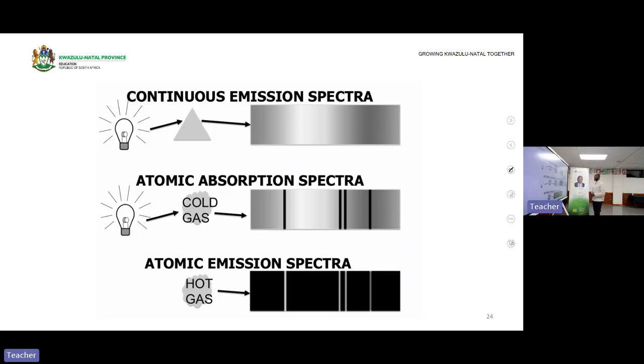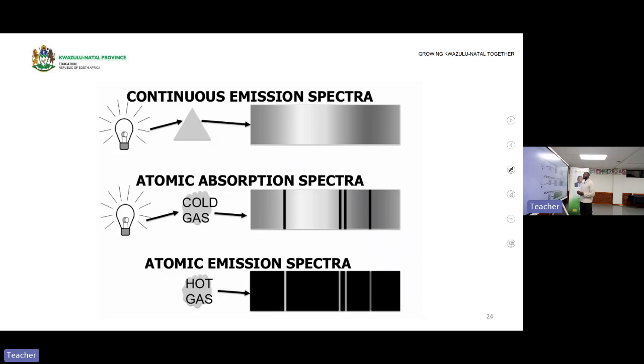Okay, now continuous emission spectra look like this. It is continuous, it's shiny everywhere. There are no gaps, it's just clear throughout. It's a continuous emission spectrum.